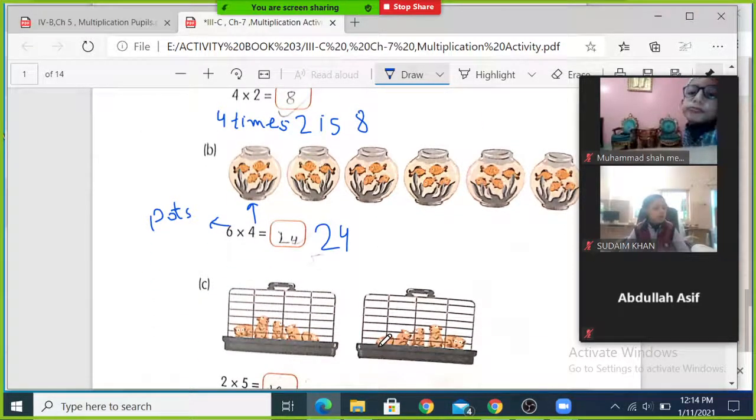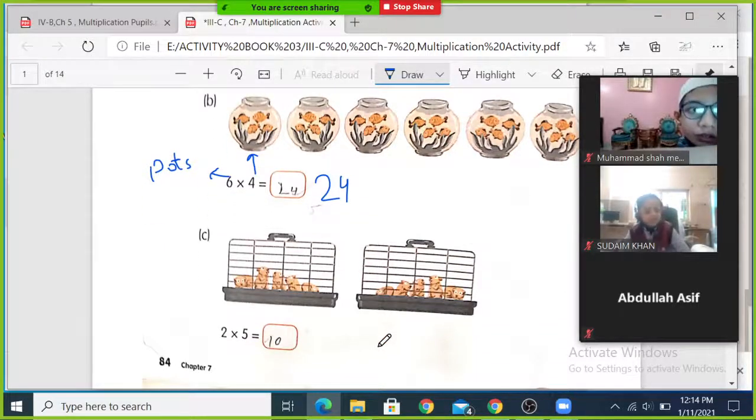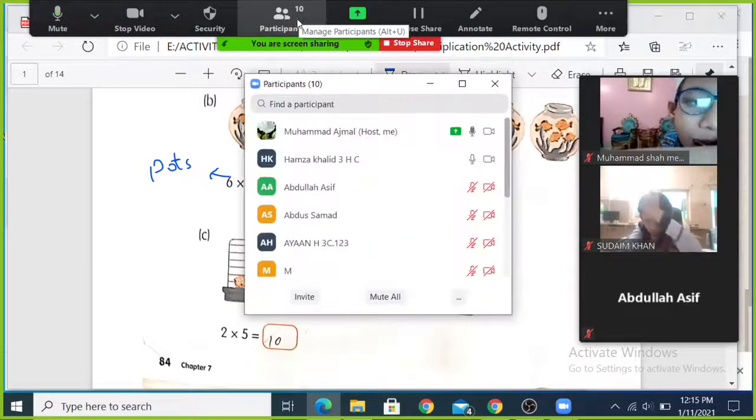Okay, boys. Now there are, I think these are rats. I cannot see it properly. I see it in the book. Yes, I think these are rabbits. So in each cage there are 5 rabbits, and there are 2 cages. Yes, I will ask this question from any one of you.